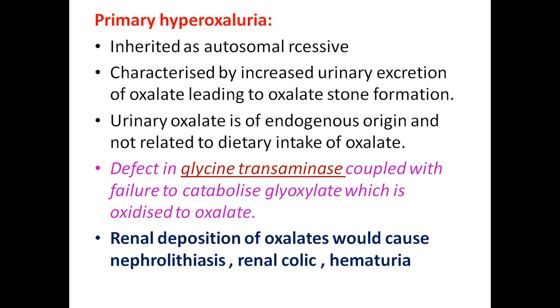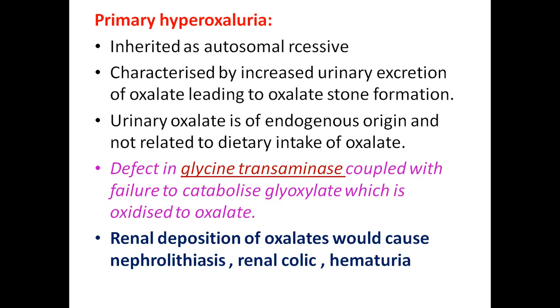Excessive glycine catabolism leads to excessive oxalate, and this accumulation can result in stone formation. It precipitates and develops into crystal-like structures, and continuous accumulation may result in stones in the kidneys or in the bladder.